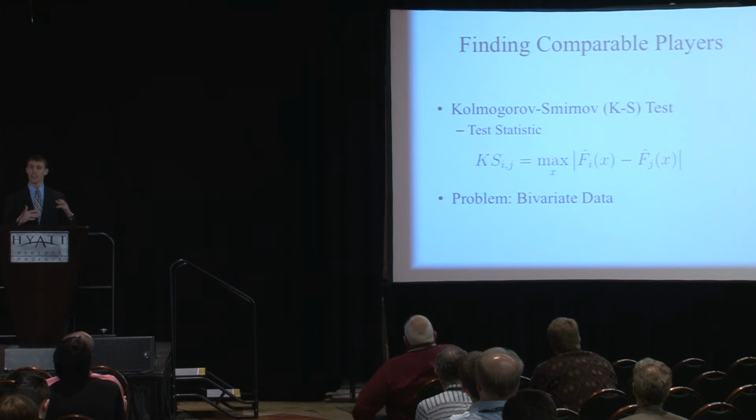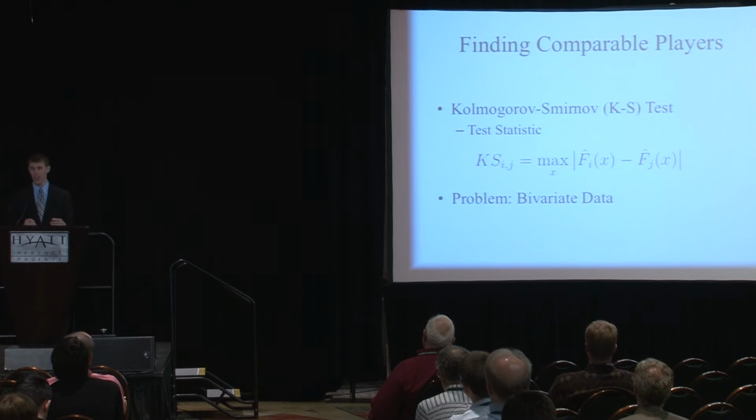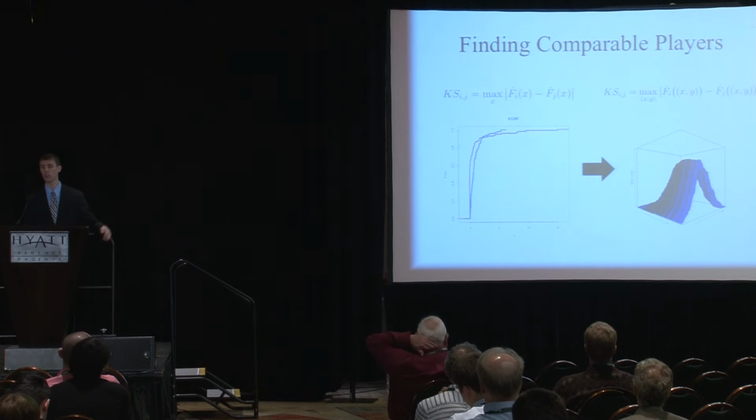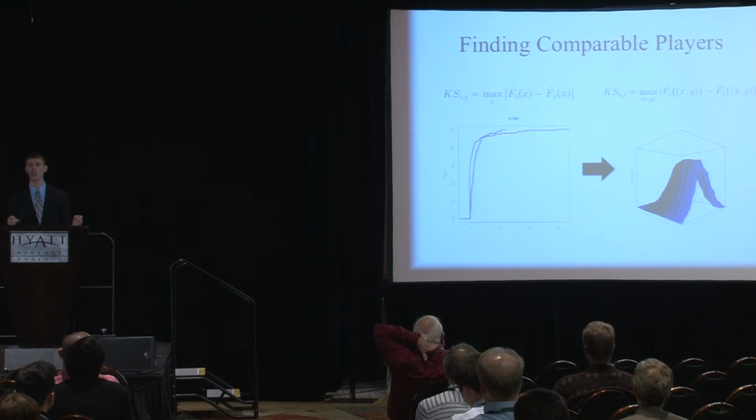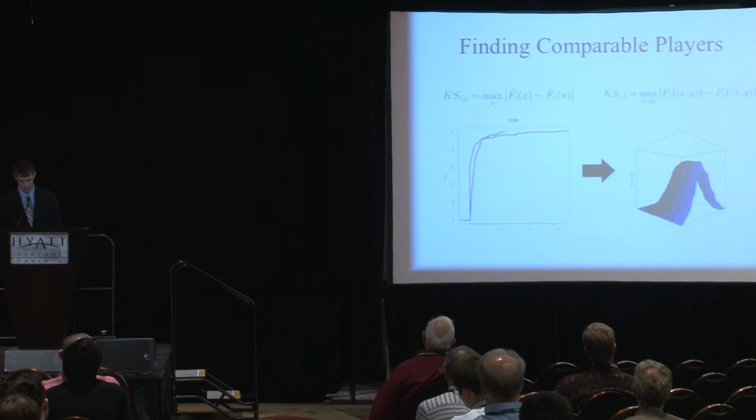The problem is that the KS test is for univariate data, and we have bivariate location data. So we're going to move to a bivariate version of the KS test. Instead of looking for the largest difference between two lines, we're going to be looking for the largest difference across two planes, so something more towards what you see on the right.